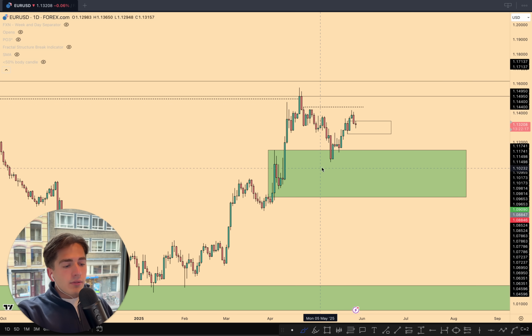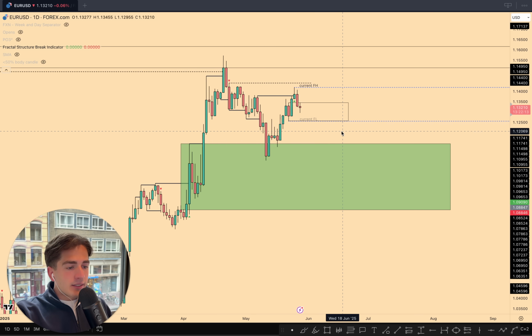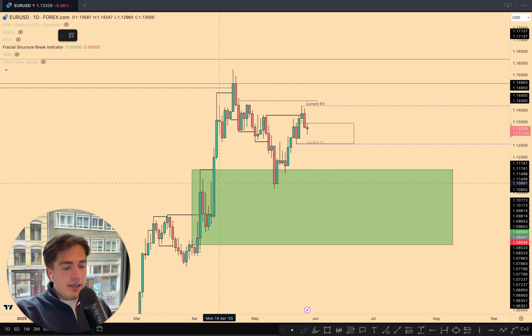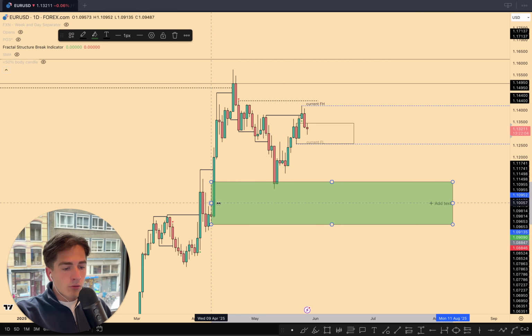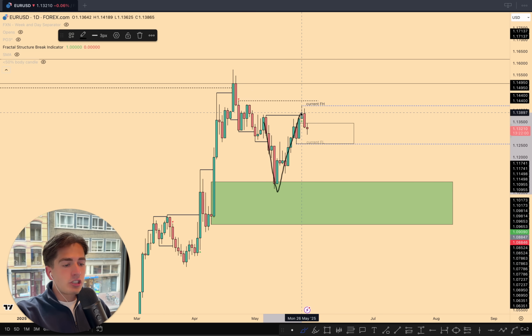Now, overall, what I've seen here from EURUSD is that if we turn on the fractal break indicator, we can see that the current daily fractal structure is bullish. So we came into this area of demand over here, which was a sell for a strong buy up candle, and that ultimately has now pushed the market up higher again with a V-shaped reversal.